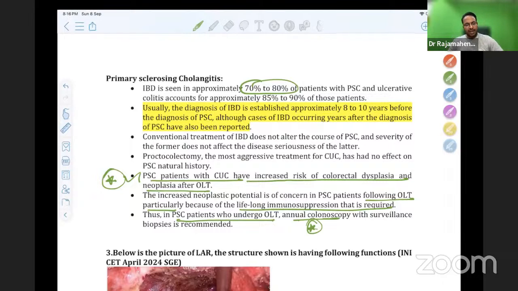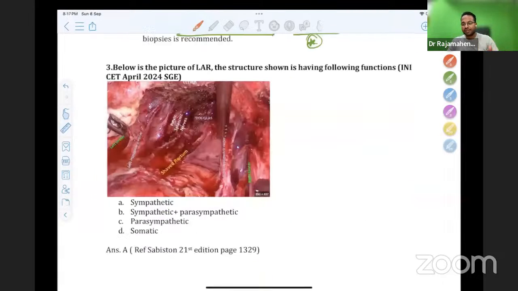Below is the picture. Another image-based question every year they ask is low anterior resection or anterior resection related images from the pelvic area. So this time they asked about the hypogastric nerve. They asked about left and right hypogastric nerve. They asked a question on left hypogastric or right hypogastric. Something was pointed out and asked. They didn't give this.